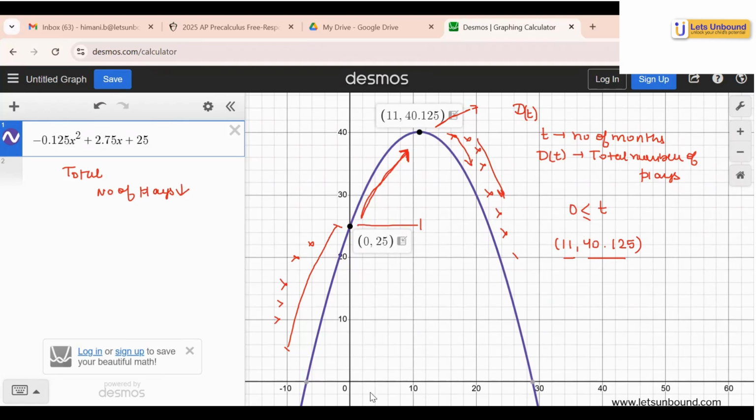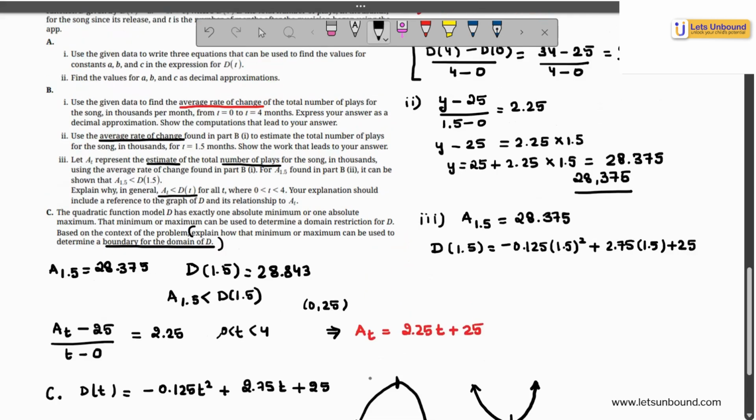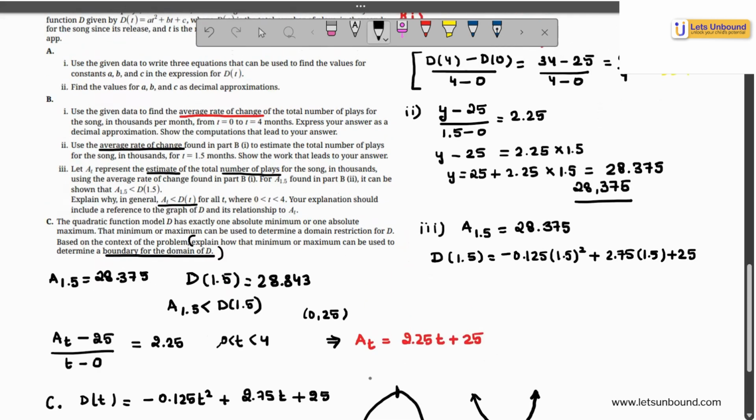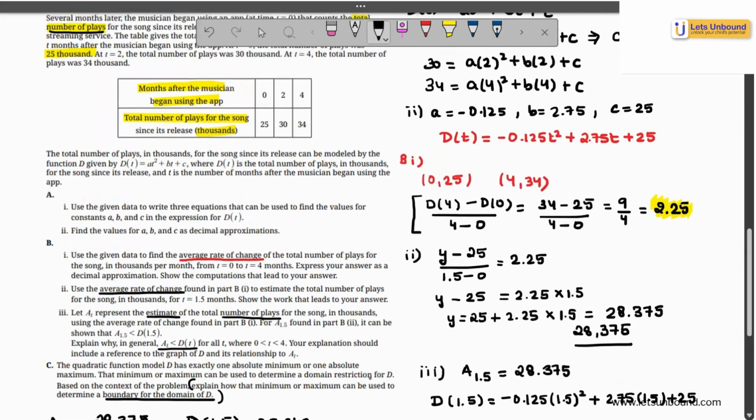So that's how you will explain how that minimum or maximum can be used to determine a boundary for the domain of D. So t is supposed to be greater than or equal to 0 because you cannot have a negative number of months, but you will say that the maximum point is (11, 40.125). So up to 11 months, you're getting the maximum value, but it will not show a negative trend. This doesn't mean that the quadratic is not a fit for the model, but we have to rethink it. So I hope you understood the problem.